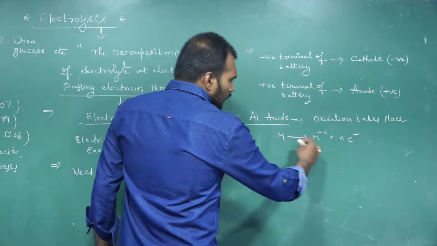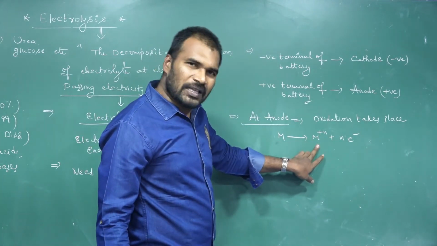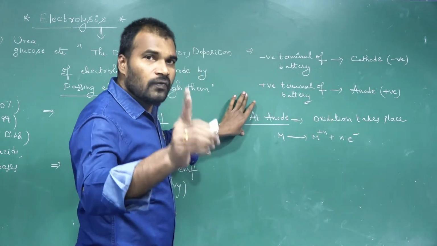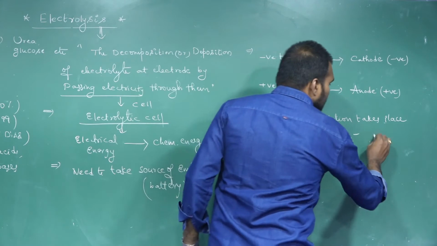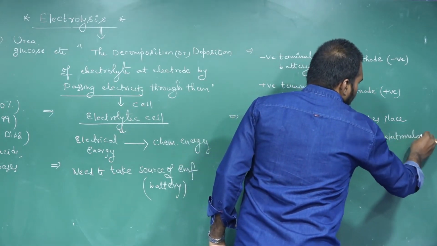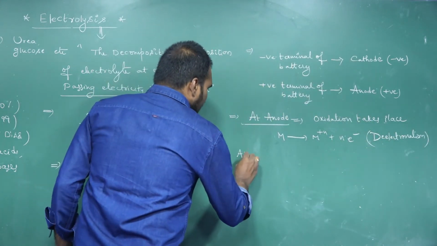So here, removal of electrons or gaining of electrons? Here M becoming M^n+ means it is losing electrons. So at anode always de-electronation takes place. So this process we call it as what? De-electronation.